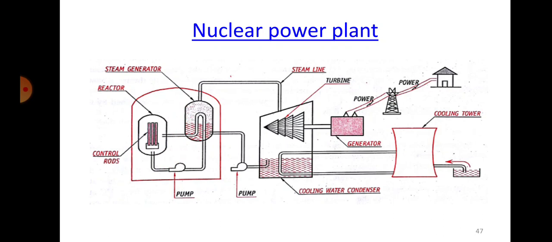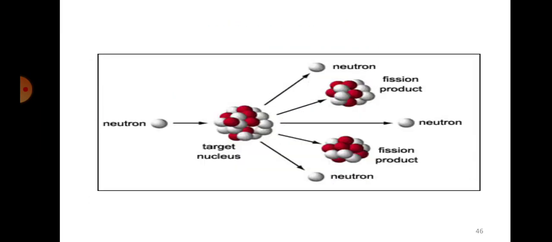So you have a nuclear reactor here. Inside the nuclear reactor you have the control rods. We have the uranium isotope which will be bombarded with the neutron, and then the fission reactions take place. Meanwhile, a tremendous amount of heat energy will also be released. So that heat energy will be made to pass through